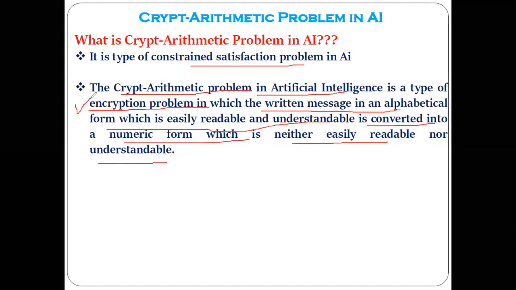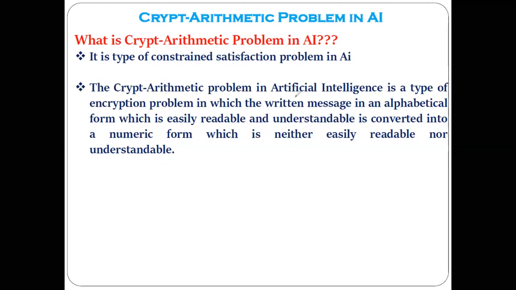Generally this concept has been taken from cryptography, which is utilized in order to provide security while a message is transferred from the sender to the receiver. The message is encrypted or encoded in such a way that only the sender and receiver can understand what that message actually is.